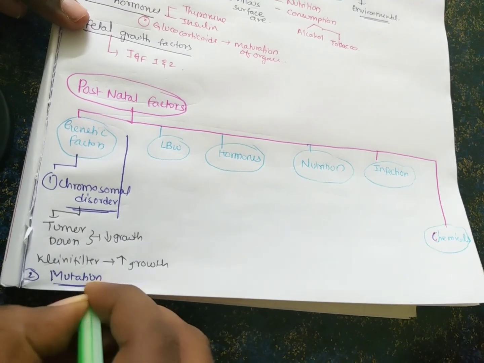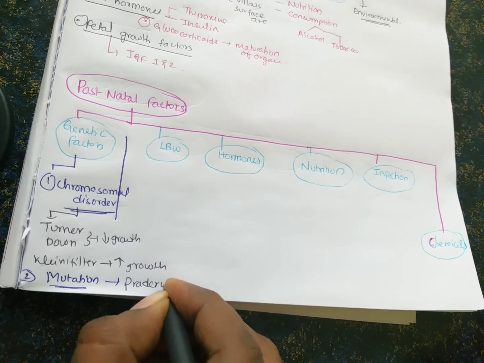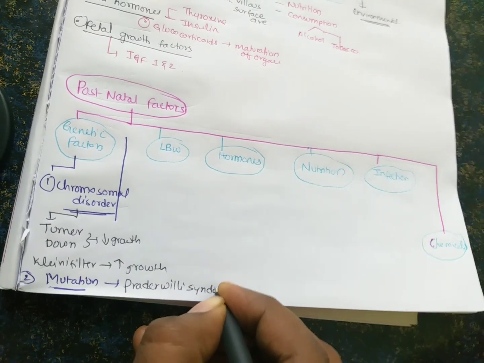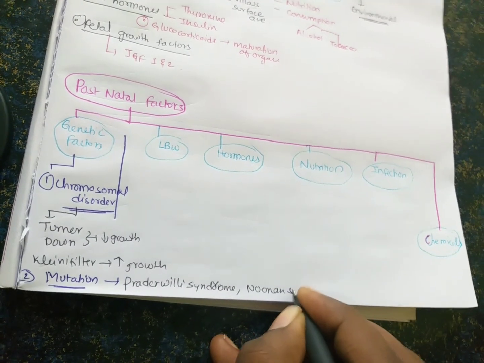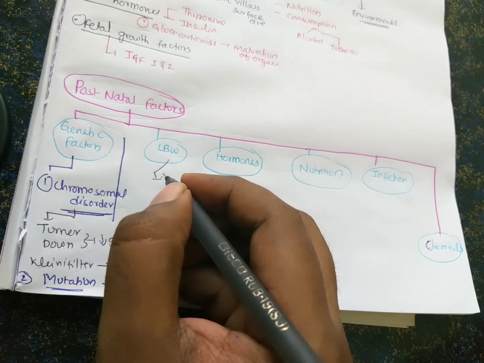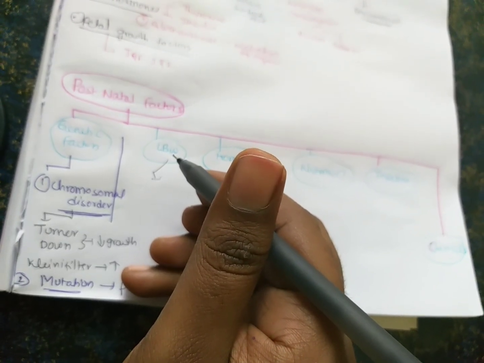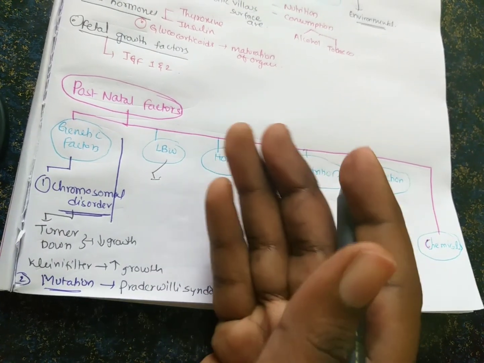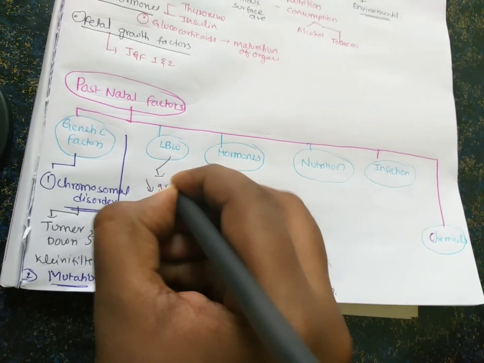The main mutation we need to consider in short stature is Prader-Willi syndrome. Others like Noonan syndrome are also very important. And low birth weight: we all know if a baby is born with low birth weight, it is very difficult to thrive. Low birth weight babies, in the maximum percentage, will go under decreased growth. Decreased growth is seen in low birth weight children.